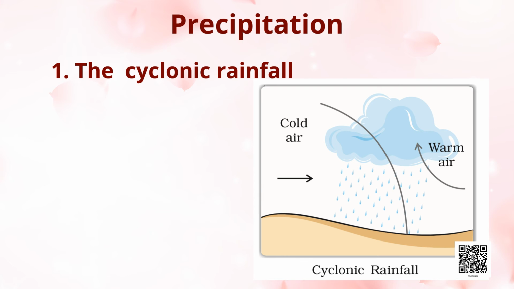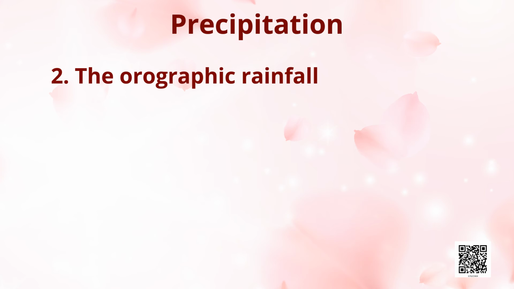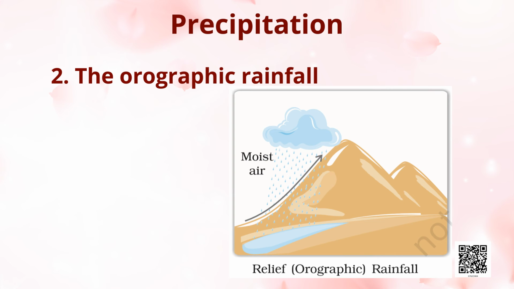The rising air is then cooled beyond the saturation point, resulting in heavy rainfall. Other is orographic rainfall. Orographic rainfall is produced when moist air is lifted as it moves over a mountain range. As the air rises and cools, orographic clouds form and serve as the source of the precipitation.